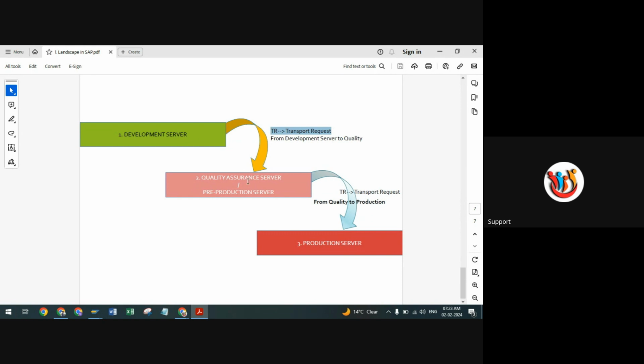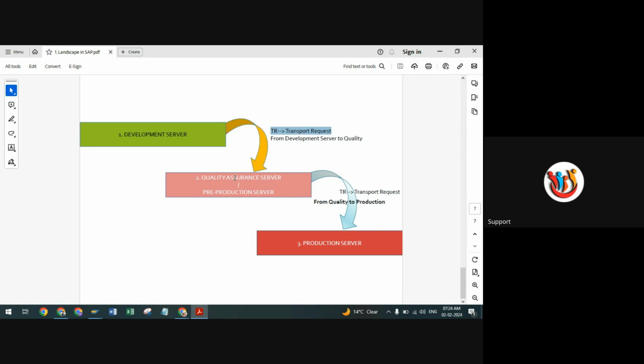After testing again in the quality assurance server, that same transport request number goes to the next step, your production server, which is called your end user screen. After that, it is called go live. So from quality to production, the same transport request is moved forward for the final go live. This is how the three different landscapes are available in SAP.